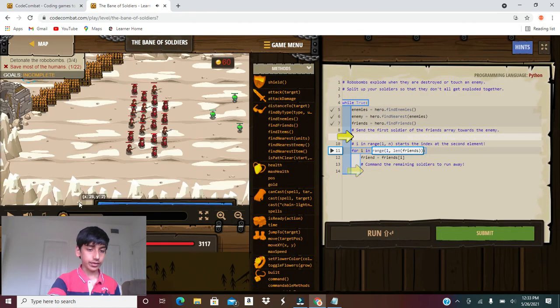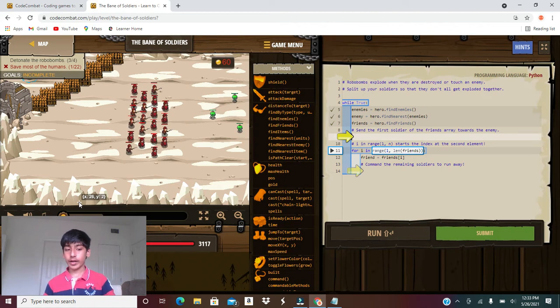And this is just an introduction to robo-bombs. This is the first level where they introduce robo-bombs. So we have a for loop over here, and this is not like the ordinary for loop we saw. This uses array indexing, and they covered lots of that in my Sarvin Desert video, so you can go and check that out. I'll just cover briefly about array indexing. If you want a more in-depth explanation, you can go back to my videos on Sarvin Desert.